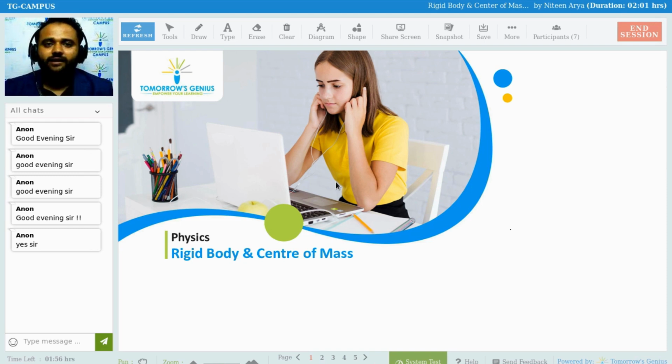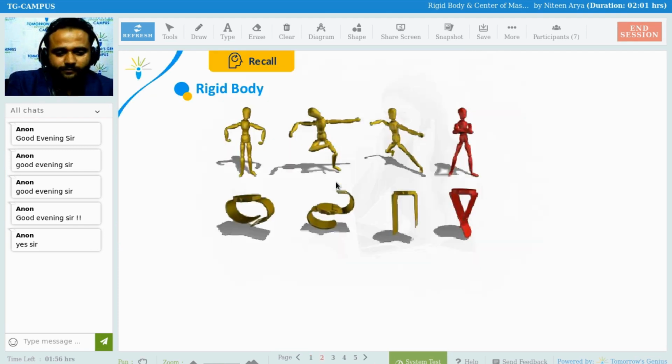Every year, at least one question from this particular chapter you are going to see in any entrance exam. Suppose you are going to give 3 or 4 exams, for example CUET or any entrance exam at JEE level or NEET level. At least one of the questions you are going to face from this subtopic. One of the most important.